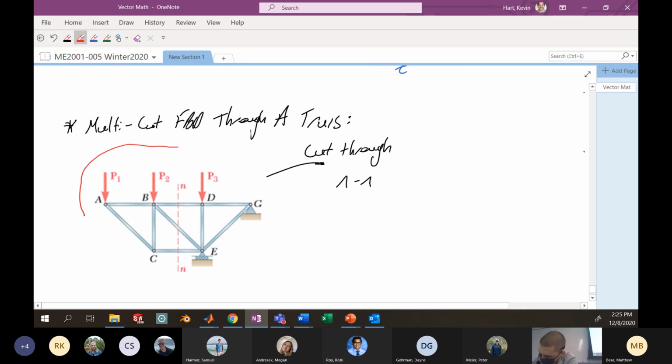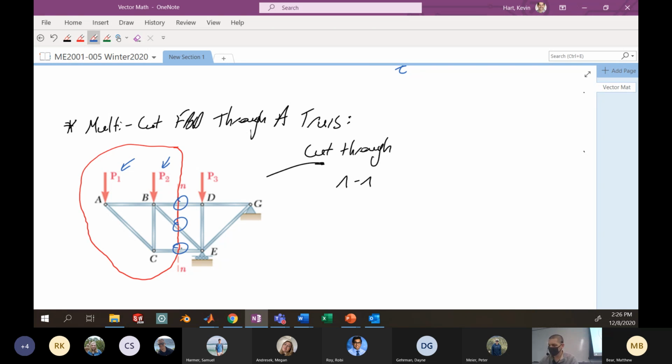So I'm going to make a cut and isolate this portion of the body. I'm going to have things like this external force that acts, and this external force that acts. I'm also going to have to consider the cuts that I made through the physical piece itself, and the forces associated with the truss at that particular point.